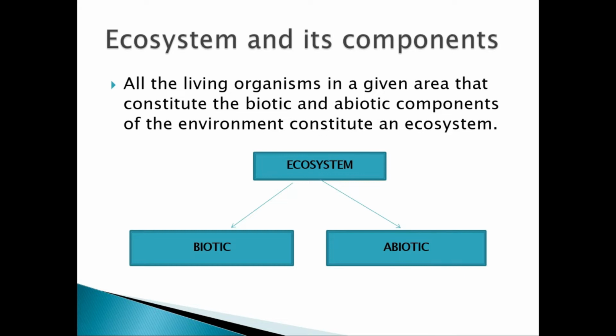Biotic refers to all the plants, animals, and microorganisms which are the living component of an ecosystem. And the abiotic component is the non-living component, that is maybe air, water, soil. There are climatic factors, sunlight, temperature, humidity, and wind. These form the abiotic components of the ecosystem.